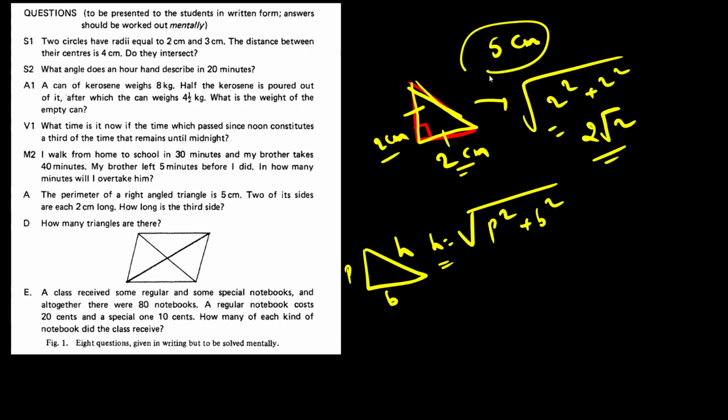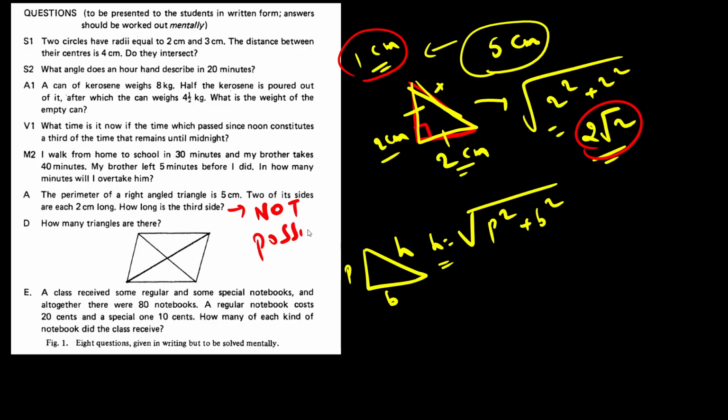But since my perimeter is 5 centimeter, I am finding that my side length is 1 centimeter, this hypotenuse. But obviously this is not possible, right? 1 centimeter can never be equal to 2 root 2 centimeter. So it means that this is a not possible case. It is not possible to construct such a right angle triangle. Okay, now let's move on to the next question. So all these are done.